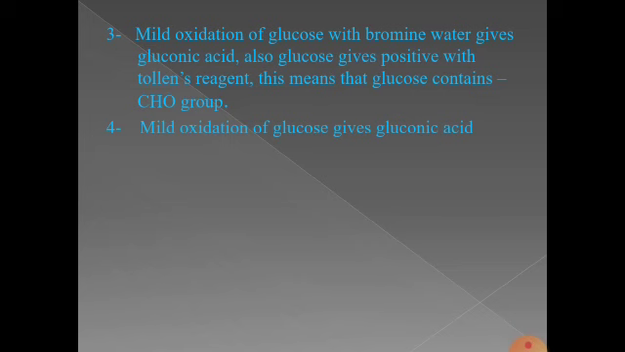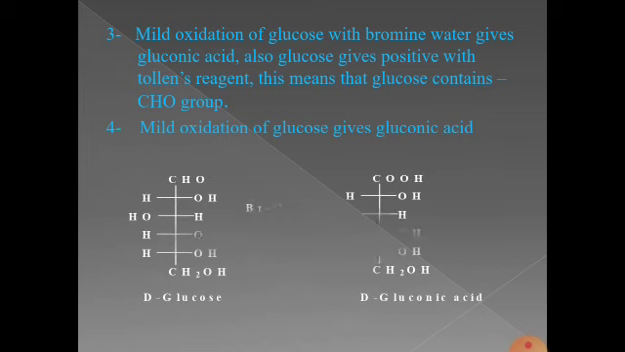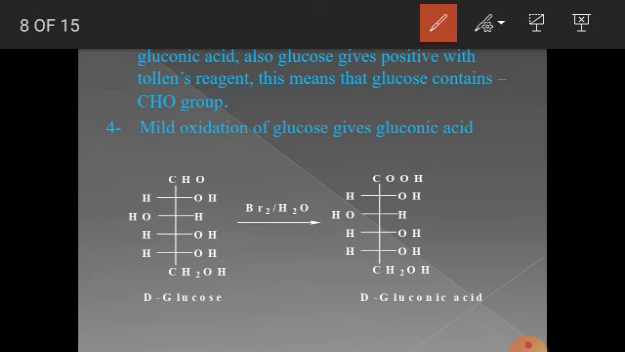Similarly, glucose also has an aldehyde group. This can be shown by mild oxidation with bromine water. When D-glucose is treated with bromine water, the CHO group is oxidized to a COOH group. This indicates that an aldehyde group is present in glucose, and glucose is oxidized to gluconic acid.